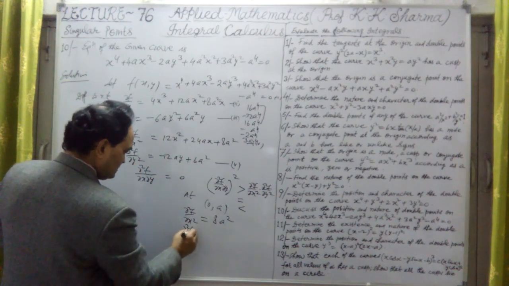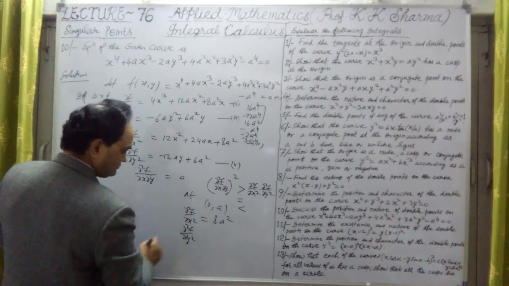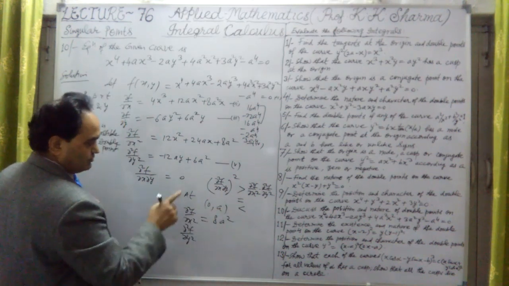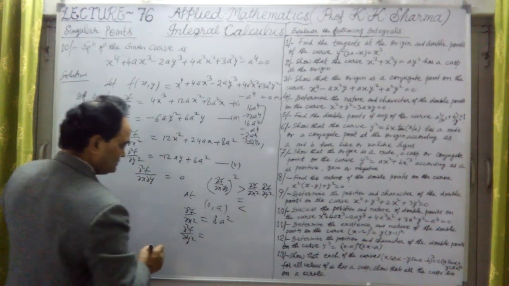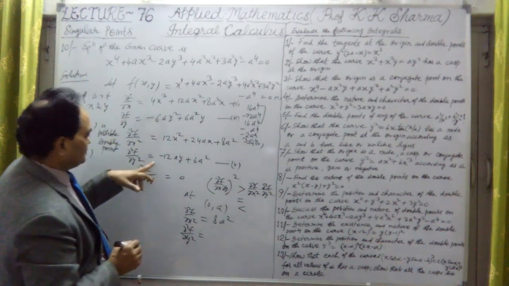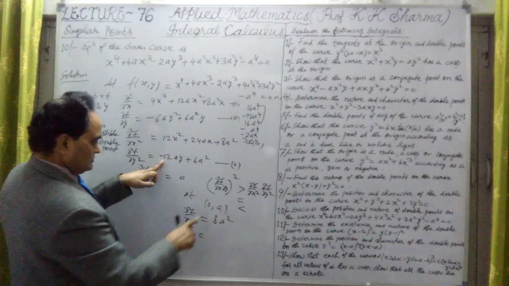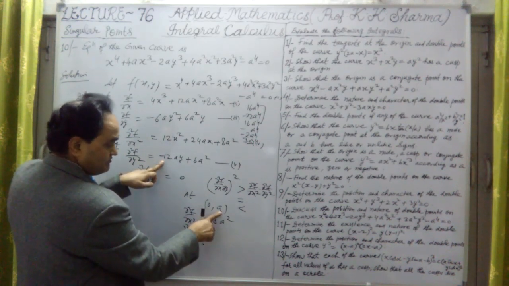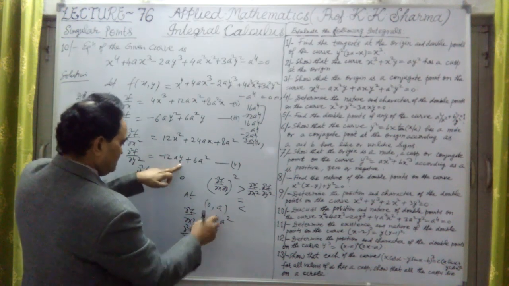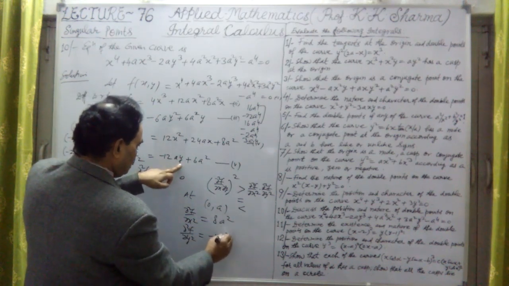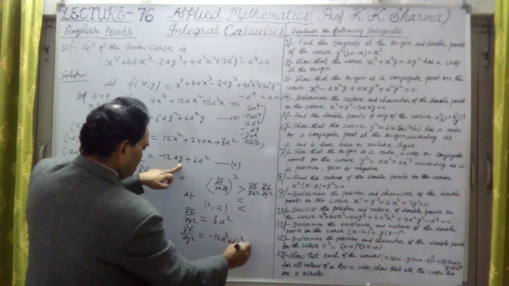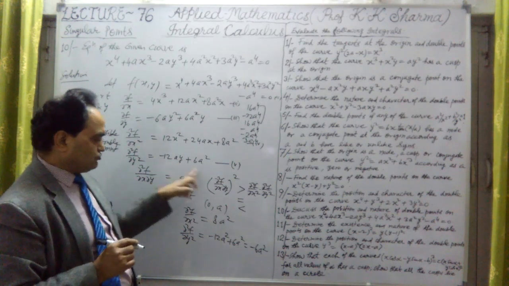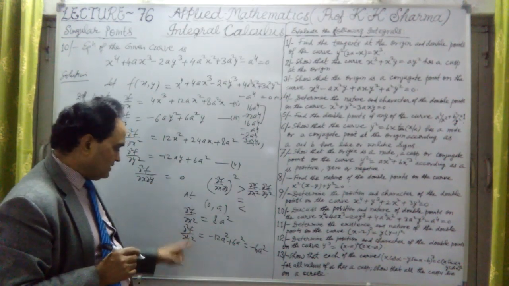What is del square f upon del y square? F at point 0, a, the first point. It is a possible double point. So this will give us from y square this one. If I substitute 0 at x, so x is not there. Only at y we have a. At y this is a, this is minus 12a square plus 6a square, which is nothing but minus 6a square. The value of del square f upon del y square is minus 6a square.